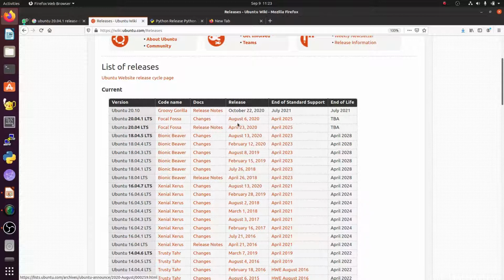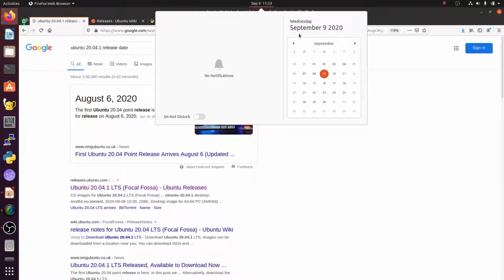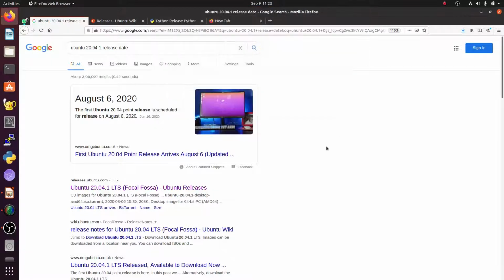And you can see here that Ubuntu 20.04 was released on August 6, 2020. So Ubuntu 20.04 is one of the latest versions of the operating system under Ubuntu. I am recording this video on September 9, 2020. So as of the date of my recording, Ubuntu 20.04 is the latest version of the Ubuntu operating system.